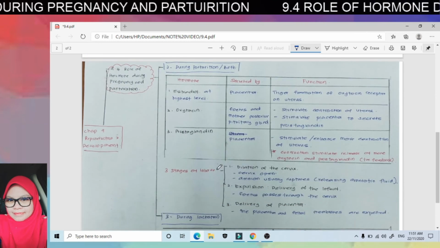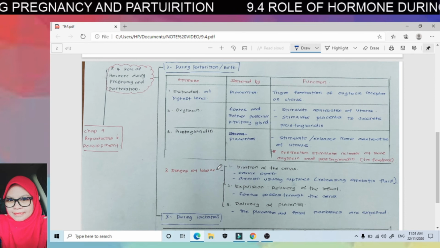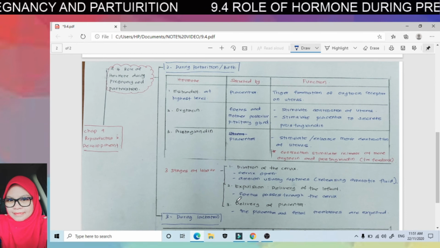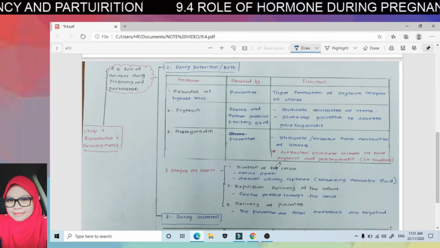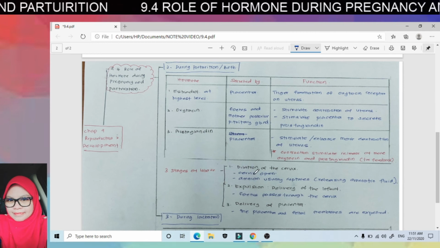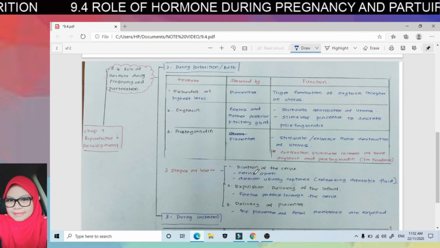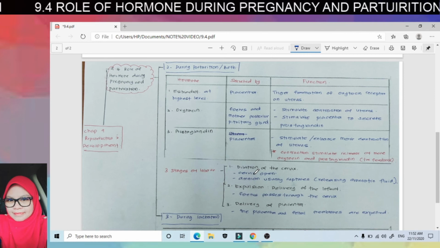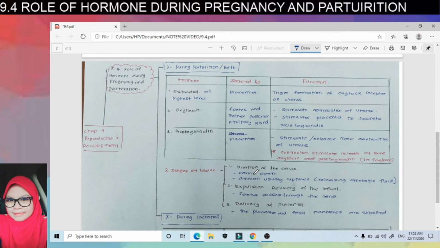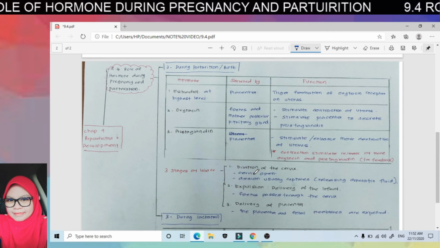Maksudnya proses kelahiran itu. So the labor process ada 3 stage. First is dilation of the cervix, means cervix akan terbuka. Kerana bila contraction berlaku, dia akan menyebabkan cervix terbuka. Dan pada waktu ini, usually the amnion ruptured.